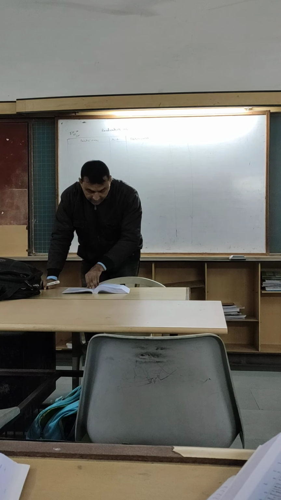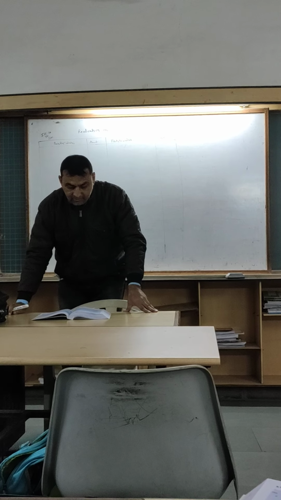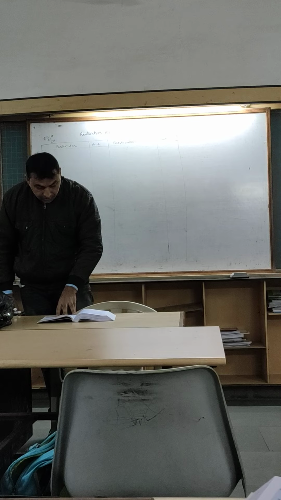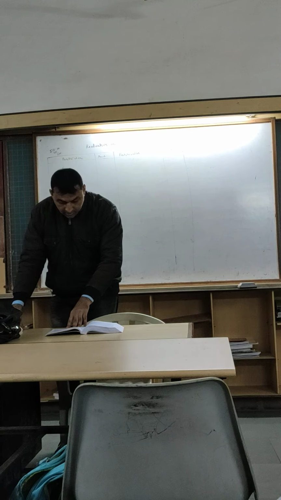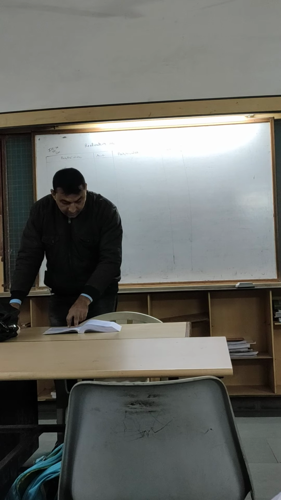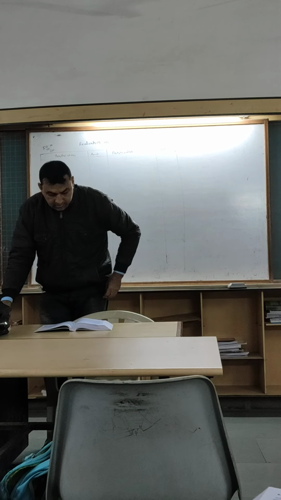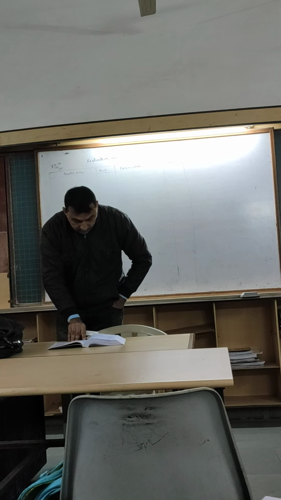Let's start with illustration 10. Read the question carefully. Santi and Satya were partners in a firm sharing profits in the ratio of 4:1. Underline that 4:1. On 31st March 2013, their balance sheet was as follows. Balance sheet we are given here as of 31st March 2013.